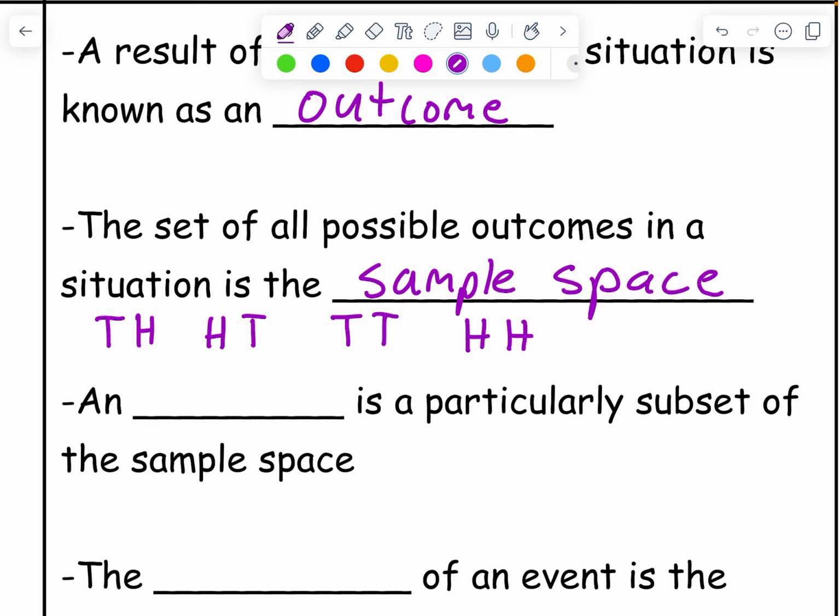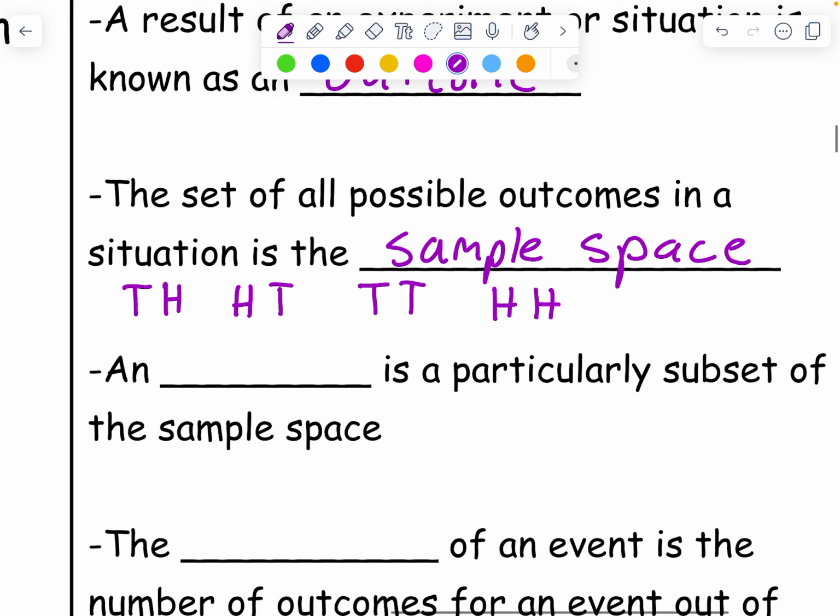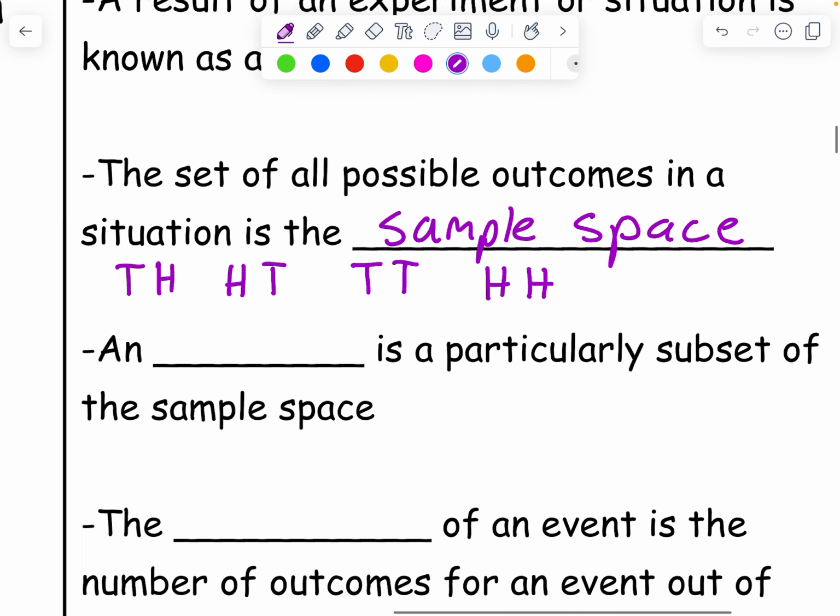Now, if I said, what if you flip 3 coins, then you would have 8 outcomes. There are some examples of that in the note sheet, and I'll go over one of those. Another common one is, what if you could have a boy or a girl? We're going to assume the chance is equal for both of them, so you would write out boy girl, boy boy, boy girl. Or if it was 3 children, you would write boy boy girl, girl boy girl, all the possibilities. I think for 3 there is 8, and for 2 there is 4 outcomes. So we'll talk more about that in the notes later, but I just want to let you know about that.